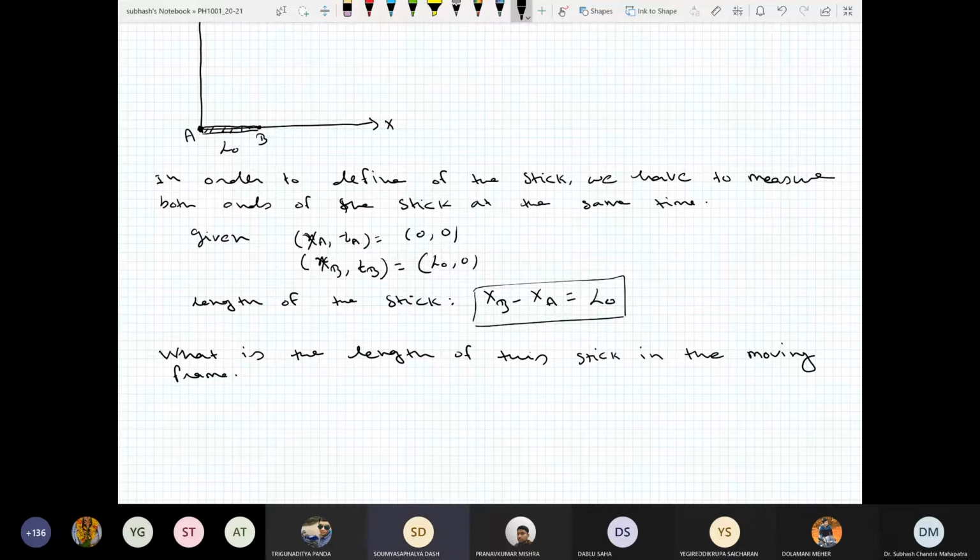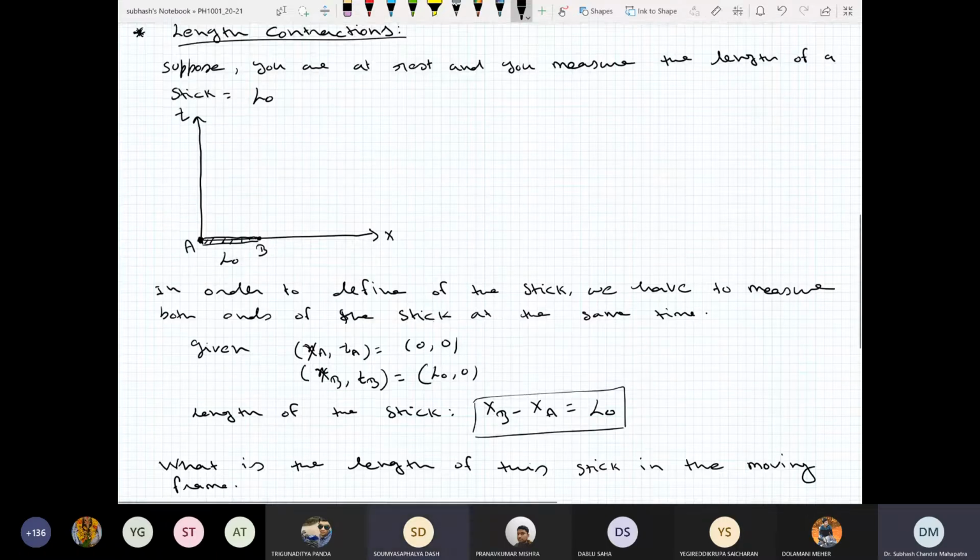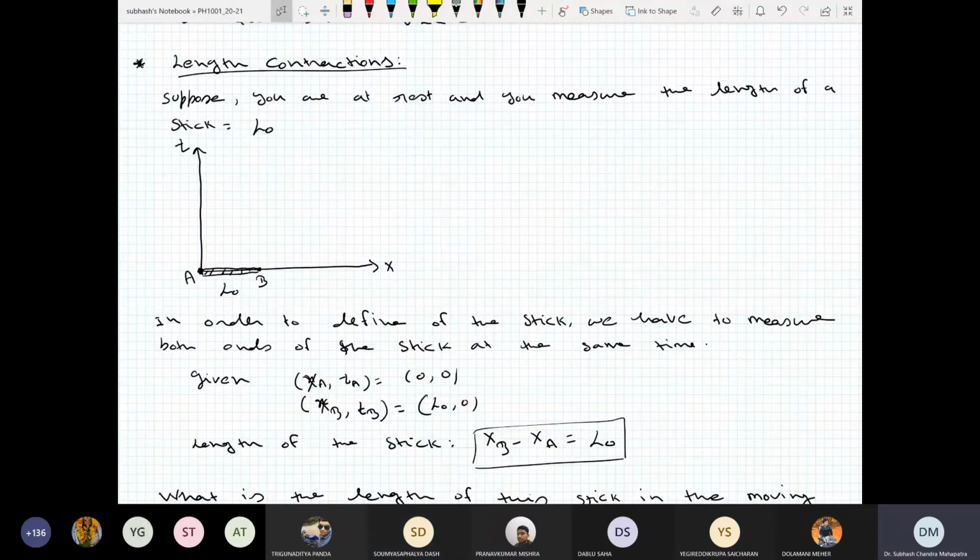Sir, if the stick is raised to the one who is observing... you are at rest. That's why I'm saying you are at rest and you measure the length of the stick L0. We can measure the ends at different times also if the stick is raised. Yeah, that's what I'm saying, because the T and X components get modified. The transformation modifies them, because space and time are now one concept, so you have to be very careful there.